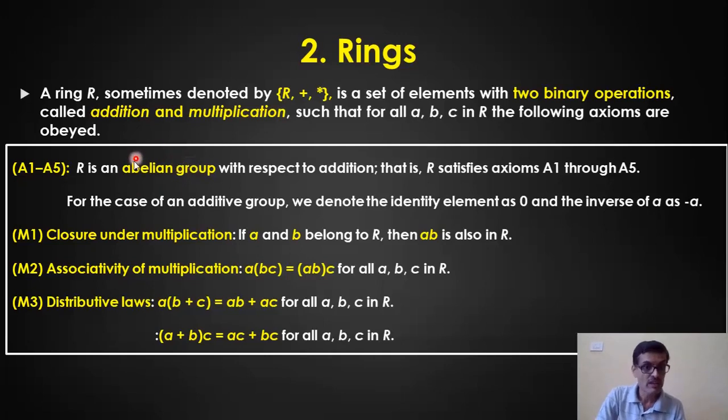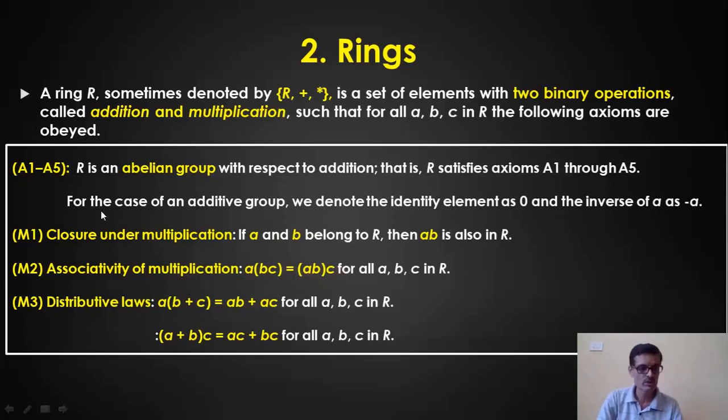Apart from this, we have to satisfy these conditions under the operation of addition, remember. Apart from this, we need to satisfy 3 more axioms under multiplication: closure under multiplication, associativity under multiplication, and the distributive law. Closure under multiplication means, again, take two elements A and B. Then A dot B, or A multiplied by B, should also be part of the ring. Associativity means A into B into C is equal to AB into C.